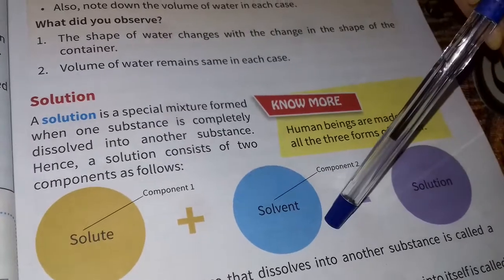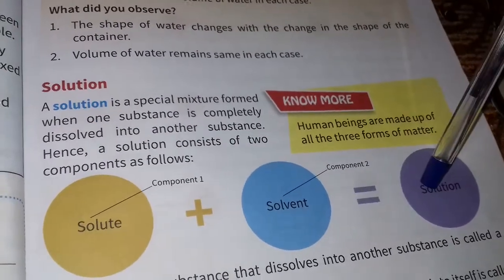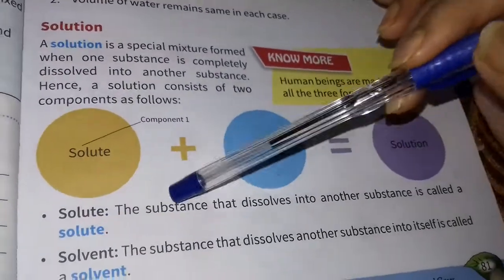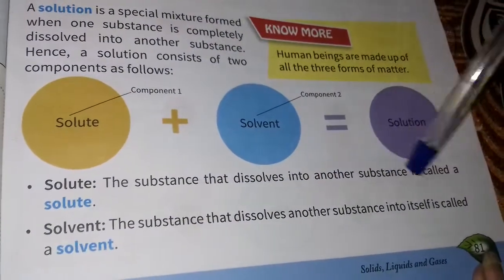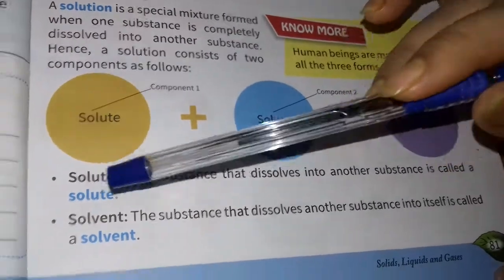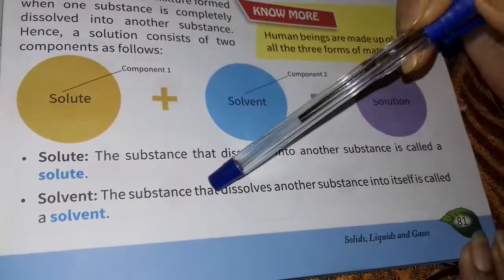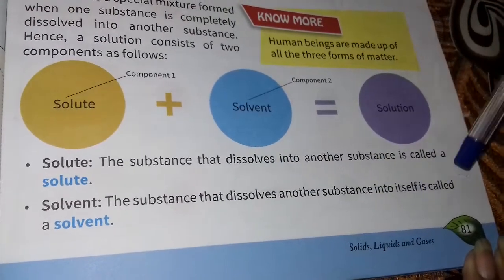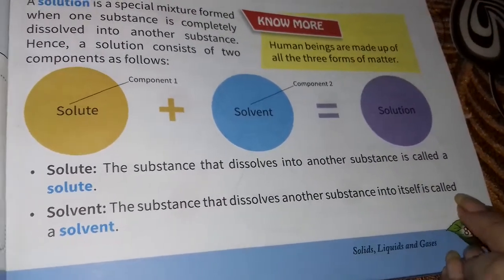Solute plus solvent is solution. Solute is the substance that dissolves into another substance, and solvent is the substance that dissolves another substance into itself.